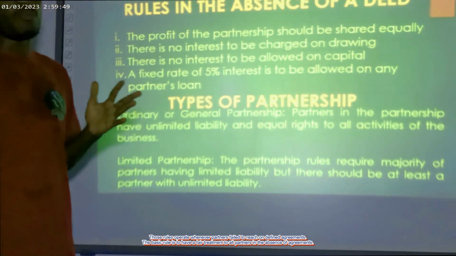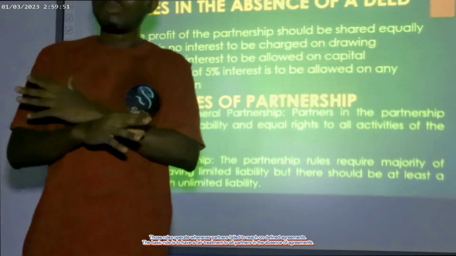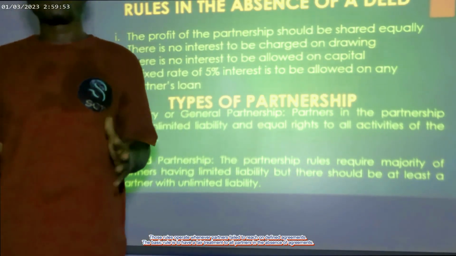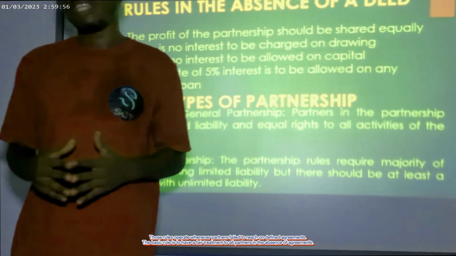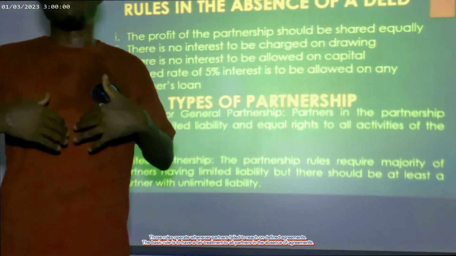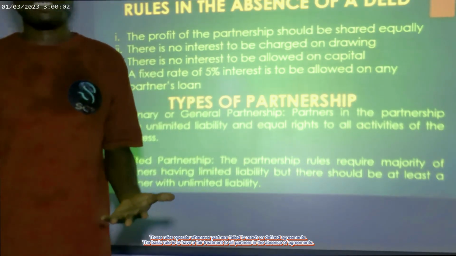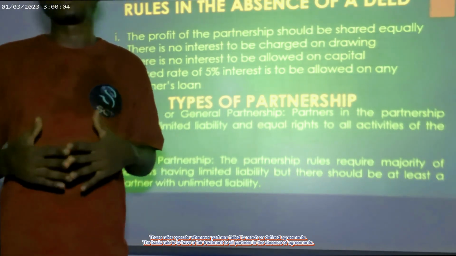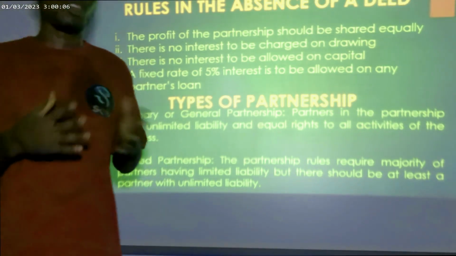The common rule is just that everything that goes on in the partnership has to be assumed equal. For instance, the partners have to have equal rights in the partnership. All partners in the partnership business will have equal rights.